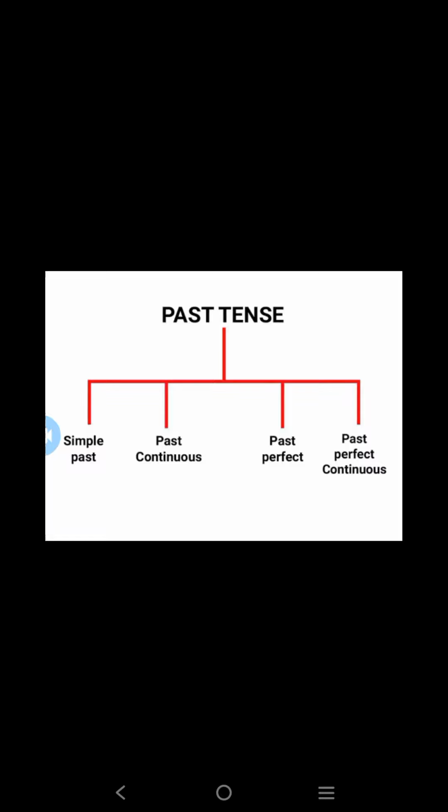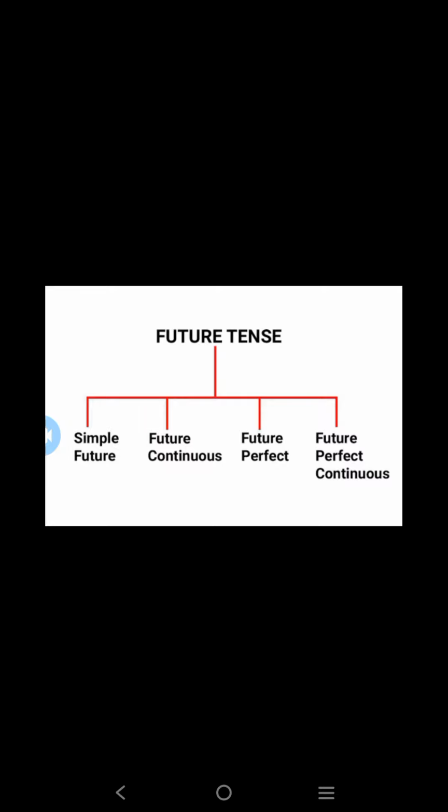Now we can see the types of future tense. Future tense is also classified into four types. They are simple future tense, future continuous tense, future perfect tense, future perfect continuous tense. Read these four types of future tense on the screen. Yeah, simple future tense, future continuous tense, future perfect tense and future perfect continuous tense.